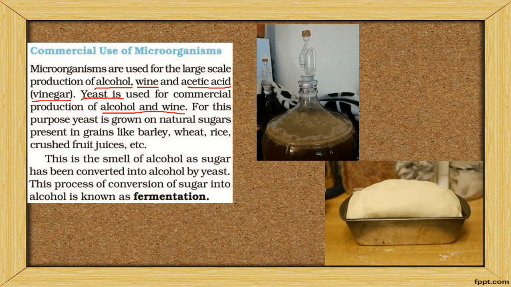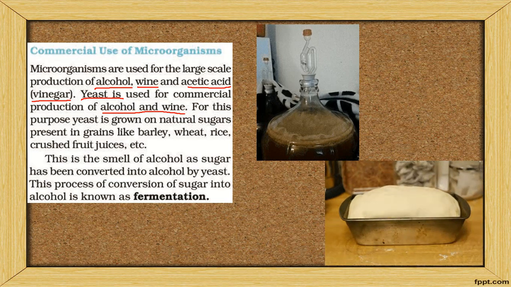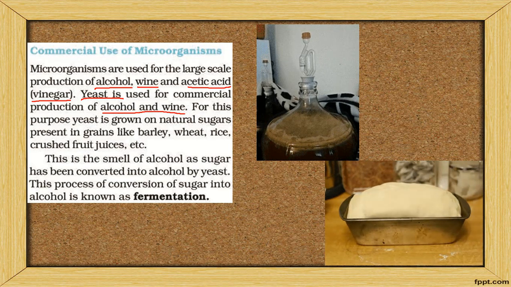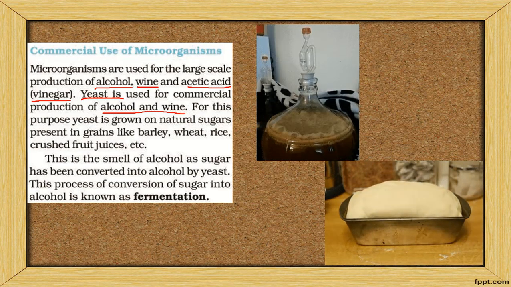You can see a vessel with wheat flour inside, and after some time it is puffing. Yeast is also added in bakery products like puffs, samosa, and crispy things. This is the commercial use of microorganisms.